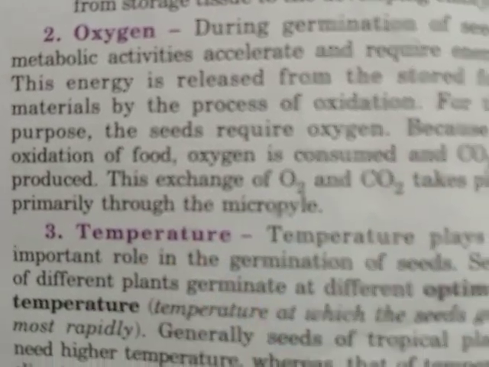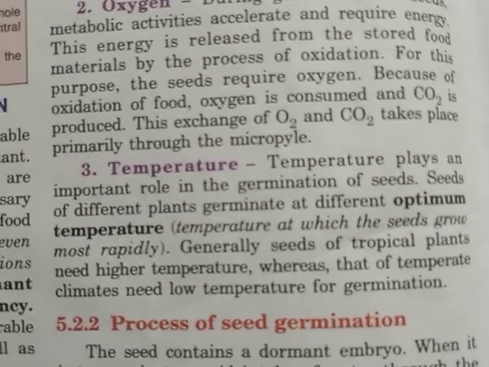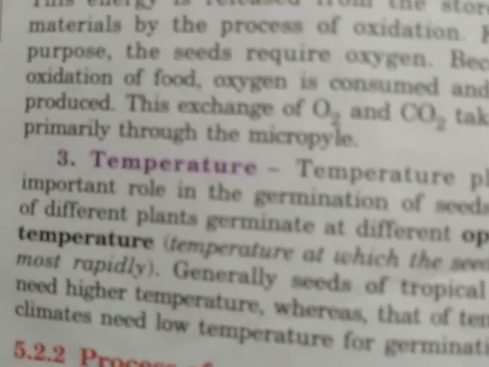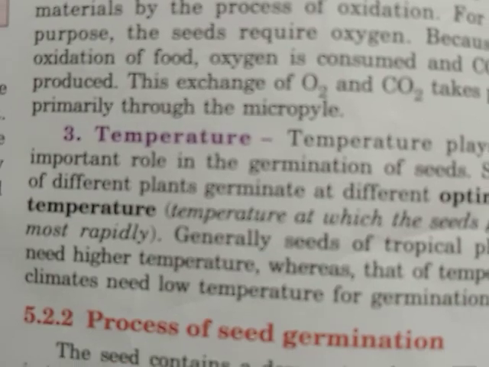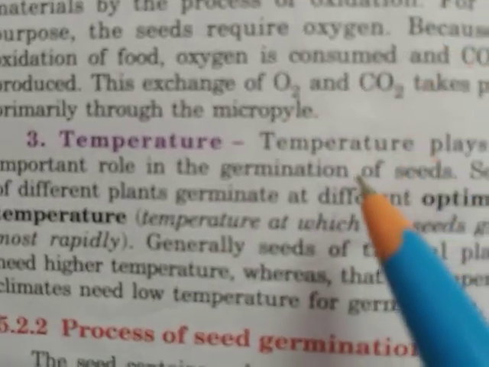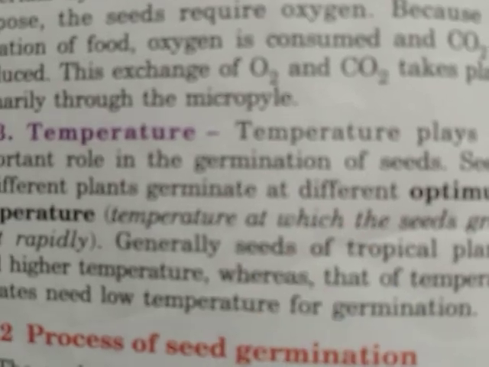See, children, when the food mixes with the oxygen, it helps in the oxidation of the food. And for that oxidation, what happens? Oxygen is consumed and carbon dioxide is produced. This exchange of oxygen and carbon dioxide takes place primarily through the micropyle. So this exchange of gases, that is oxygen is used up and carbon dioxide is released, takes place through the micropyle. So micropyle helps in the absorption of water also, and it also helps in the exchange of gases.